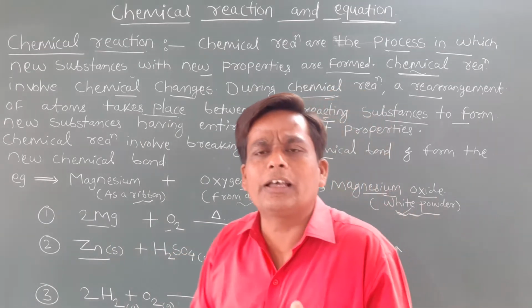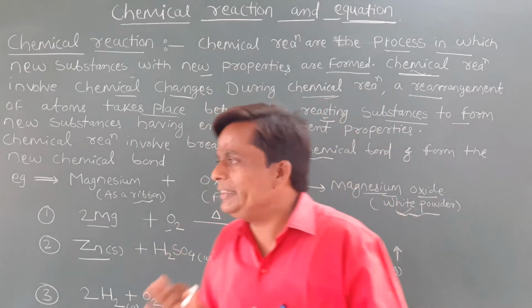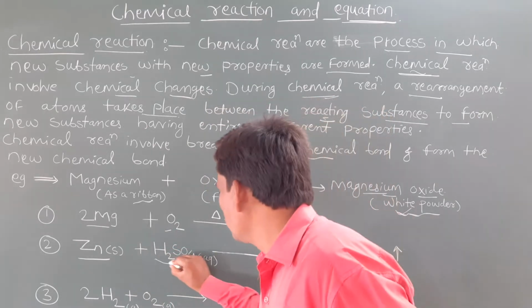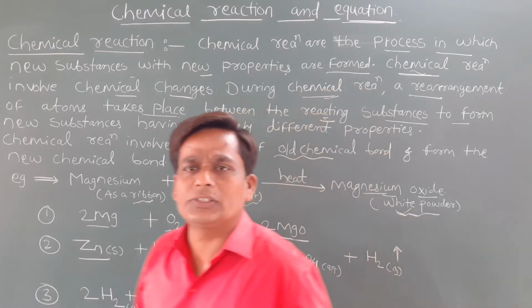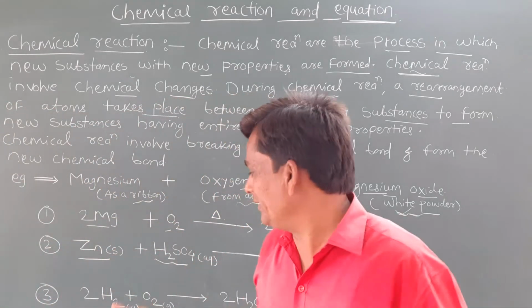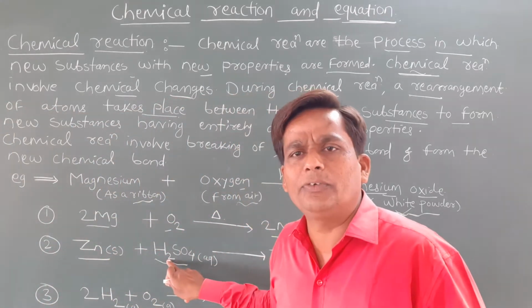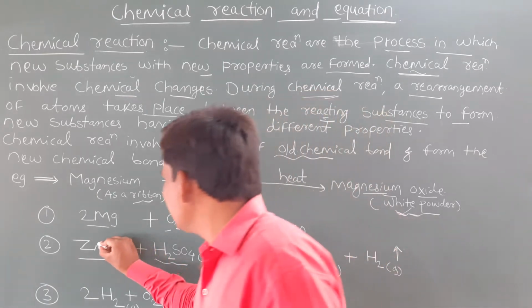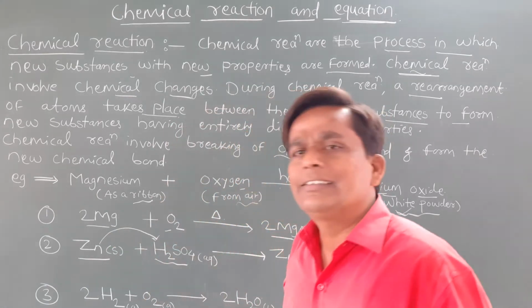We will take one conical flask or one beaker. In that beaker, we can take the H2SO4. H2SO4 is nothing but what, students? So what is meant by H2SO4? H2SO4 is nothing but sulfuric acid. So in one beaker, we can take sulfuric acid and we can add the zinc granules inside the sulfuric acid.